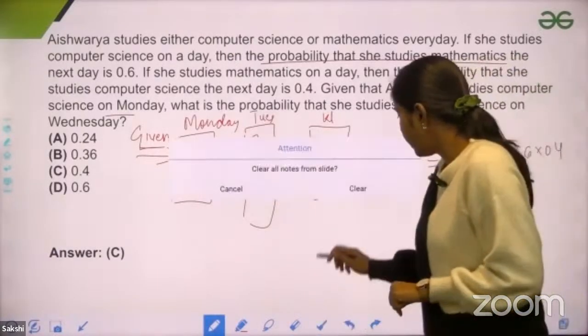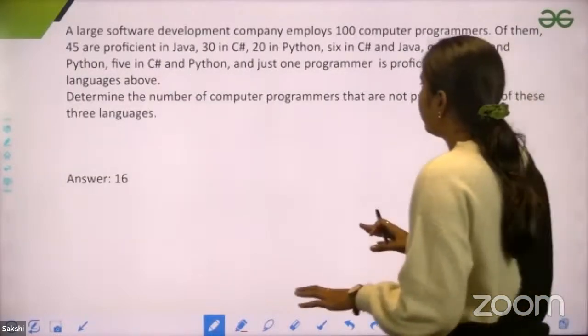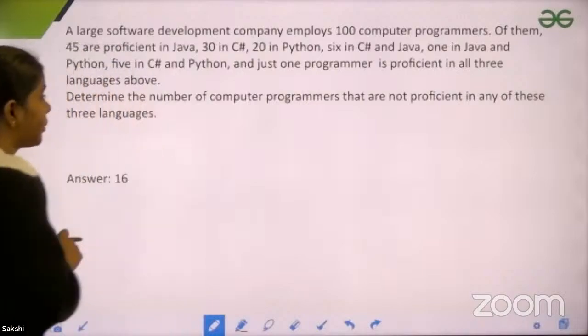If not, we'll move forward to the next question. The next question is: a large software development company employs 100 computer programmers.